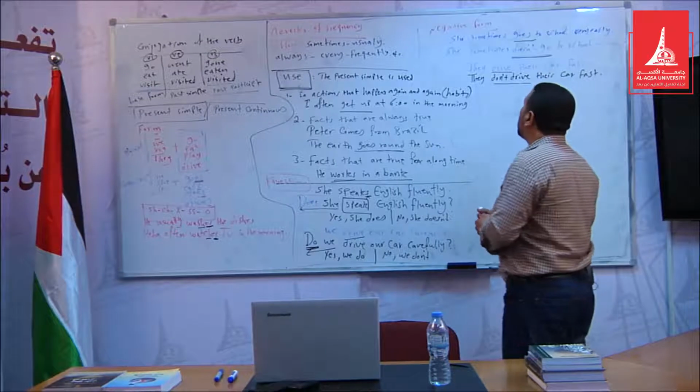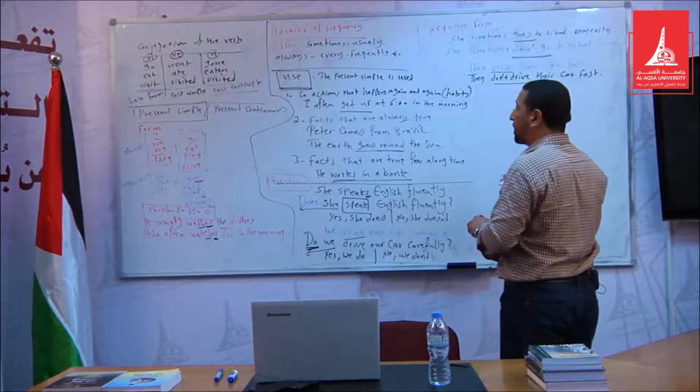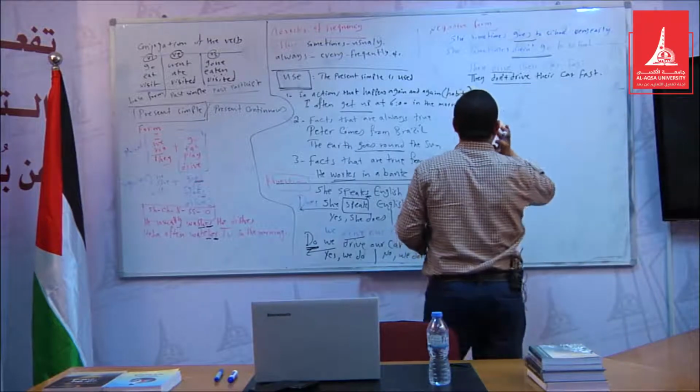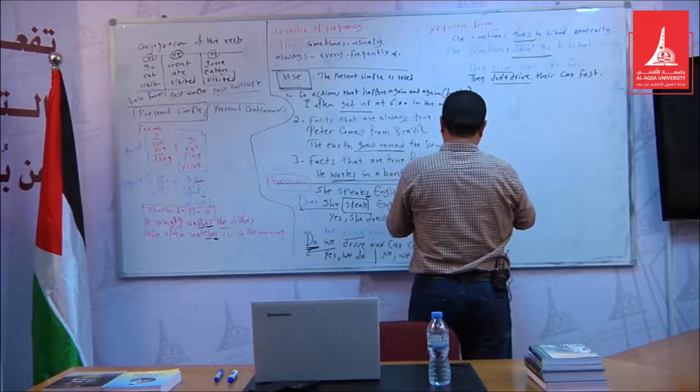Okay, now let's move to the present continuous.